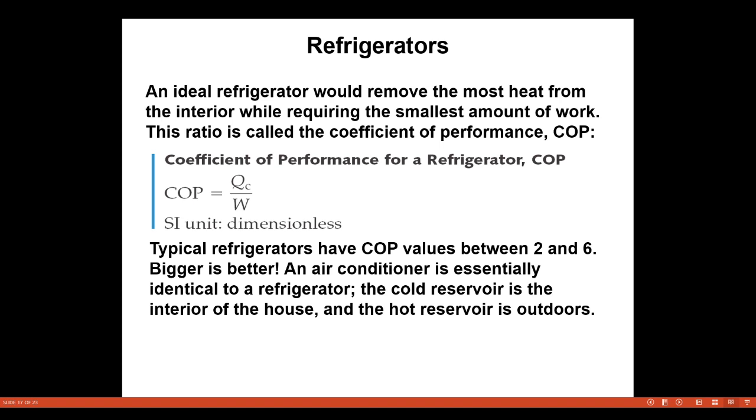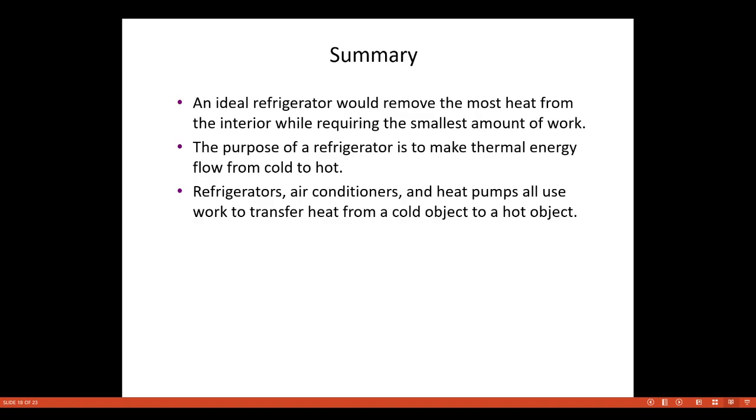This ratio is called the coefficient of performance, that is COP. So the coefficient of performance can be written as QC divided by W, and in SI units it is dimensionless. Typical refrigerators have COP values between 2 and 6. Bigger is better. An air conditioner is essentially identical to a refrigerator. The cold reservoir is the interior of the house and the hot reservoir is outdoors.